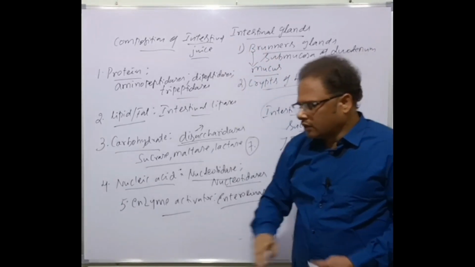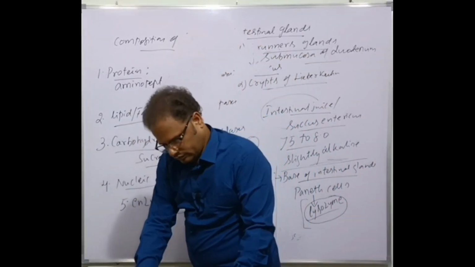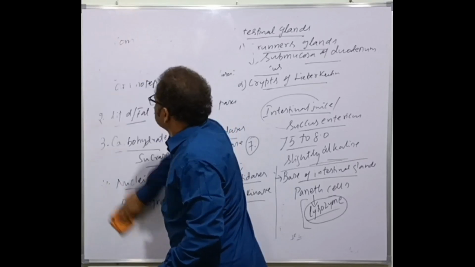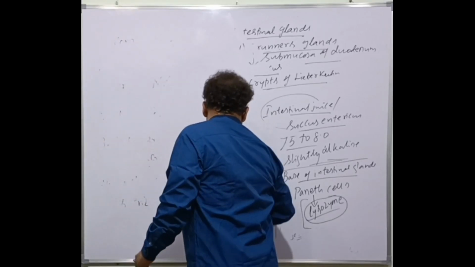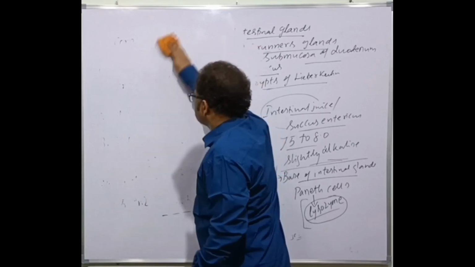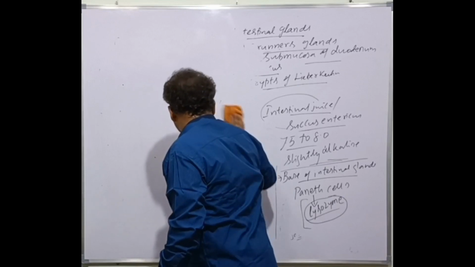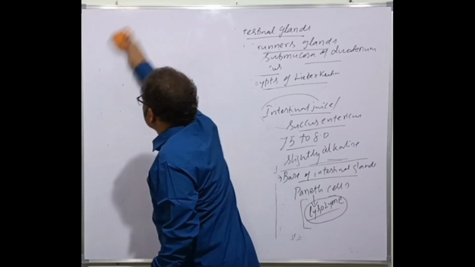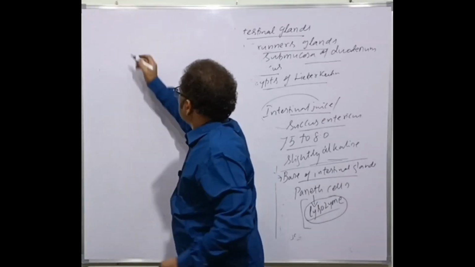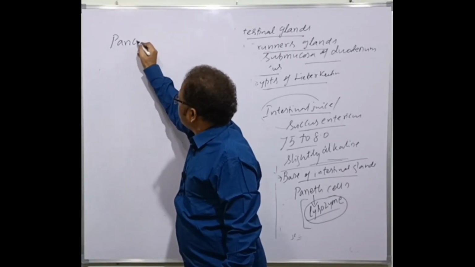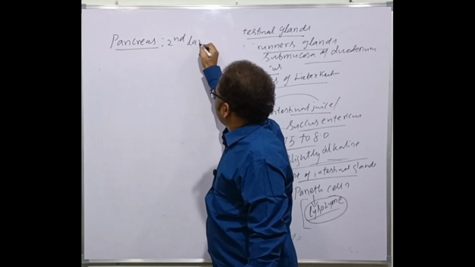Next, the fourth type is the pancreas. The pancreas is the second largest gland of the human body.